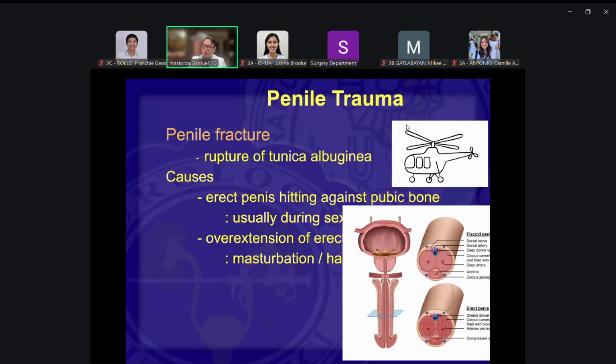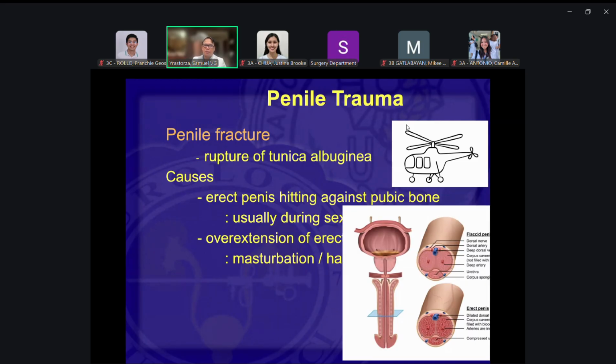So when does that usually occur? Usually during sexual activities. No? When it hits the pelvis of the female, the pubic bone or the pelvis of the female. So usually on positions like woman on top, when they do acrobatics like the helicopter, they do unorthodox positions, which can overextend the penis, and that would lead to possible rupture of the tunica albuginea.